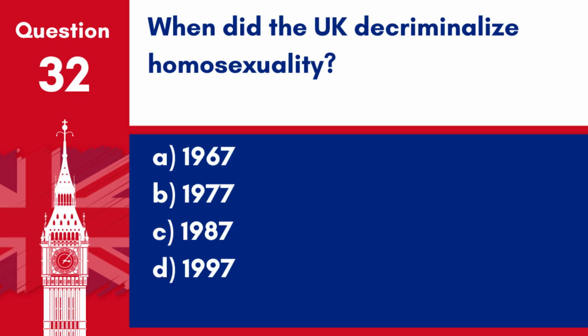Question 32. When did the UK decriminalise homosexuality? A. 1967, B. 1977, C. 1987, D. 1997. Answer: A. 1967. Homosexuality was decriminalised in the UK in 1967 with the passage of the Sexual Offences Act.